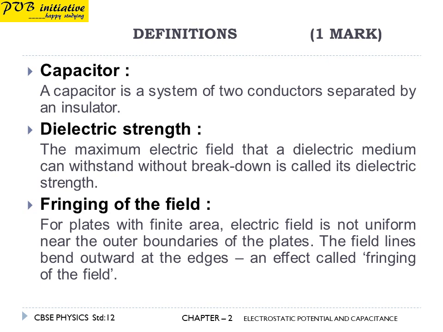Next definition, fringing of the field. For plates with finite area, the electric field is not uniform near the outer boundaries of the plates. The field lines bend outward at the edges, an effect called fringing of the field.